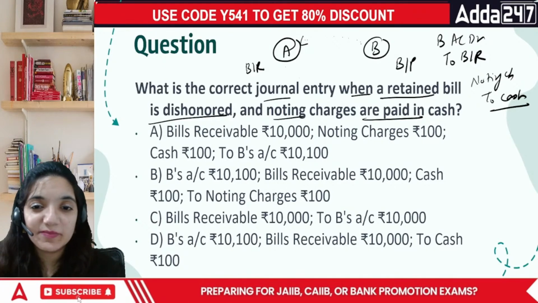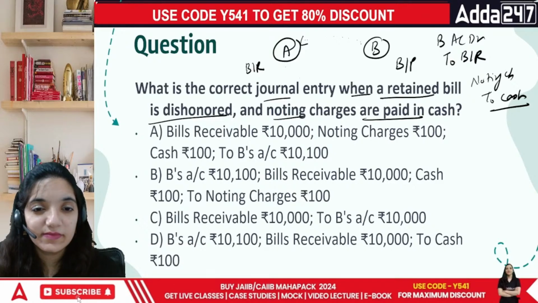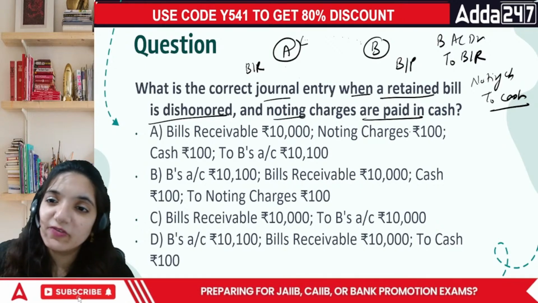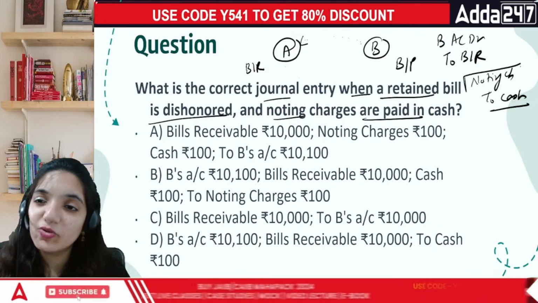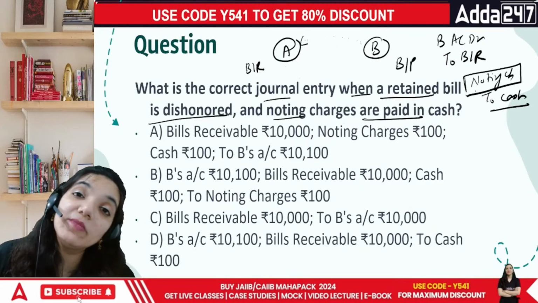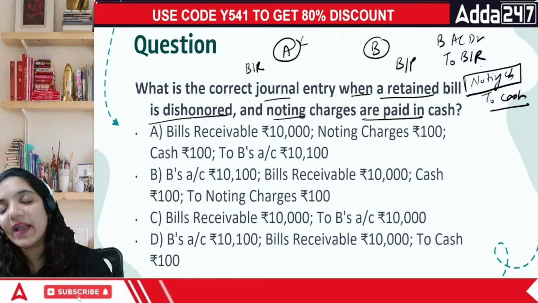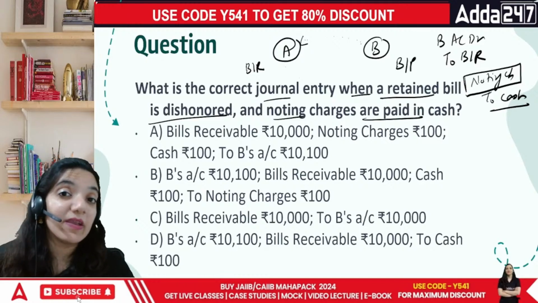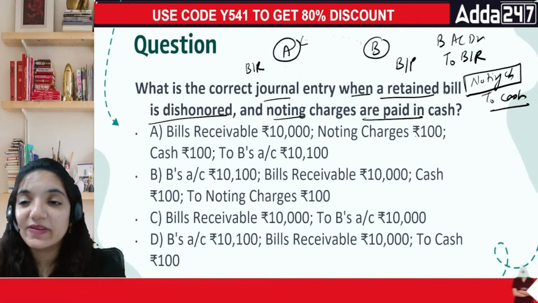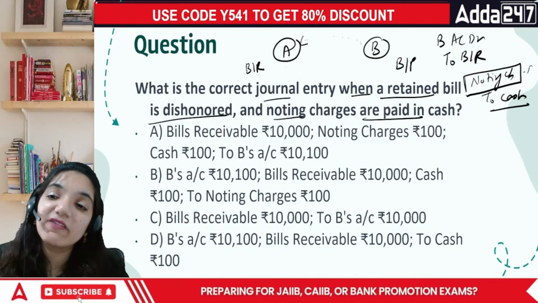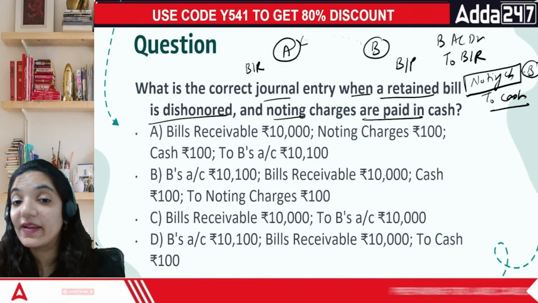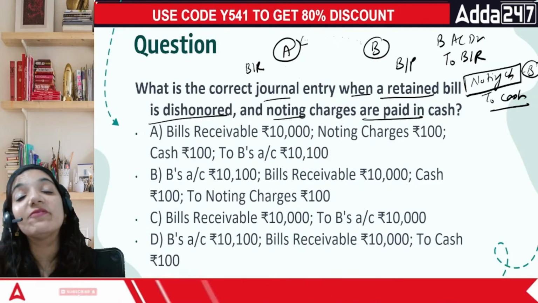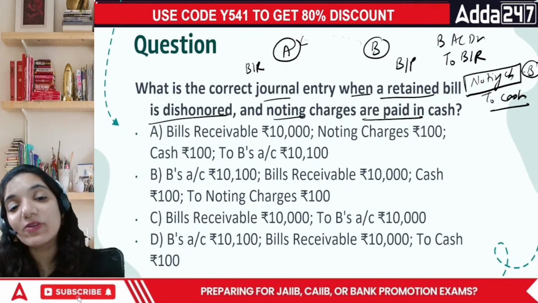So can I say in this case B's account? I think let's look at this part. First of all, the noting charges are paid. The noting charges are going to be recovered again from B. Who else will pay? I paid. I am getting harassed. I need compensation because he was supposed to pay me and he didn't pay. Right? So I can take them to the court. So basically, this noting charge is also something I'll recover from him. I'll be like, wait. I paid this noting charges, but I'll recover it from you itself. That means my debtor is now increasing further with more amount. So B account debit is increasing more.